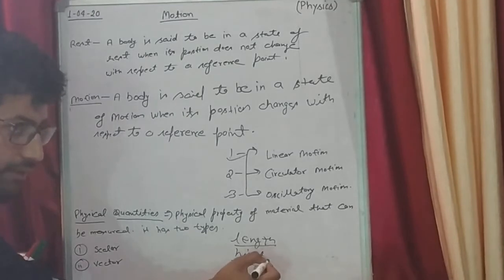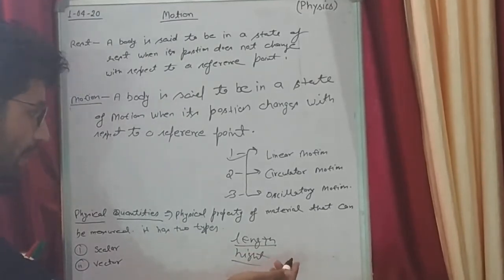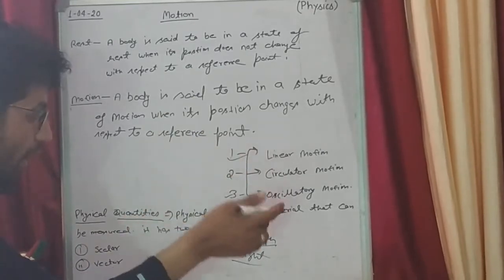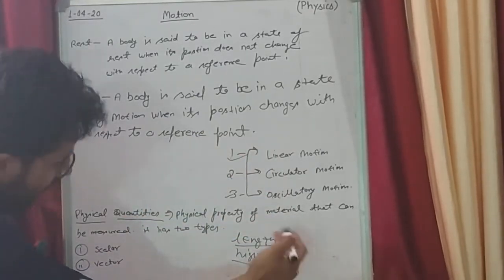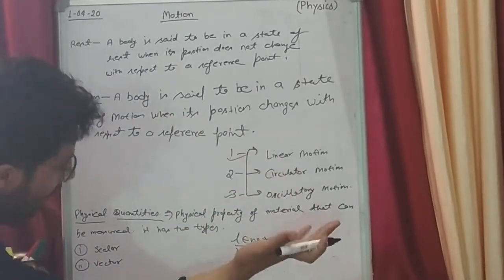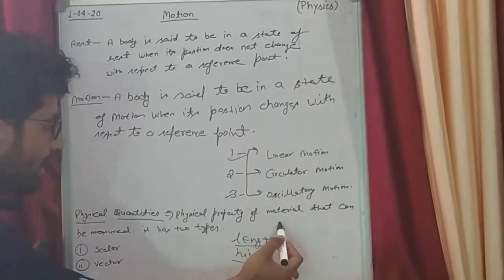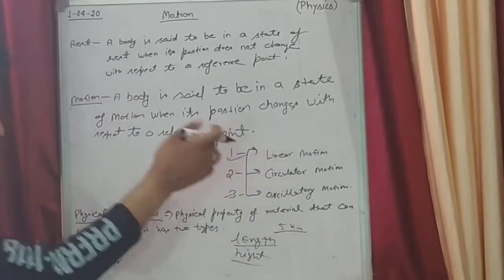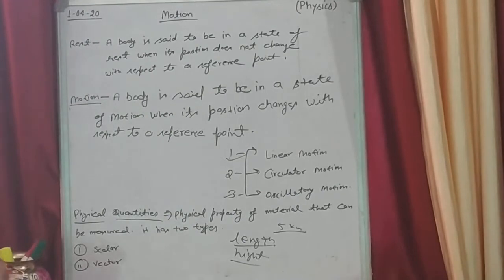What is your height? Then you will say 4 feet or 5 feet. We can measure that. When I talk about the length from APS school to Siltham, you will say 5 kilometers. We can measure that. Such types of quantities are called physical quantities. Length, height, all are physical quantities.